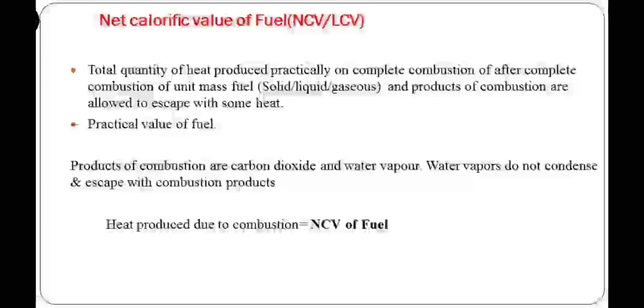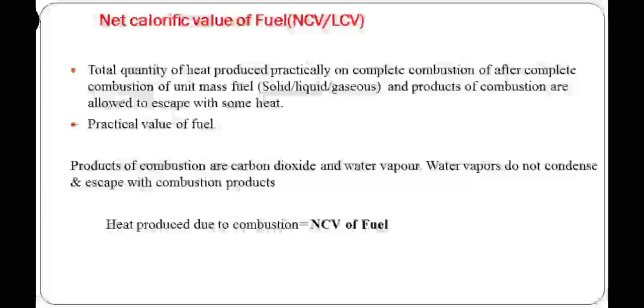And the condition is changed. Here in GCV we cool the products of combustion at room temperature, that is at 15 degrees Celsius. But in case of NCV, the products of combustion escape into the atmosphere, and practically we get NCV. So this is the practical value of fuel sample. So here the total quantity of heat produced practically after complete combustion of fuel sample, and products of combustion are allowed to escape into the atmosphere.